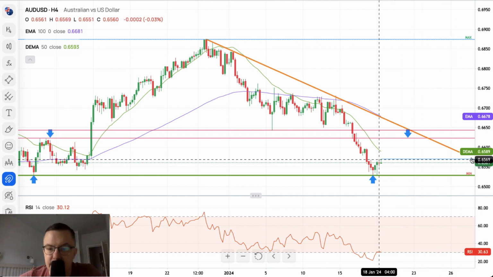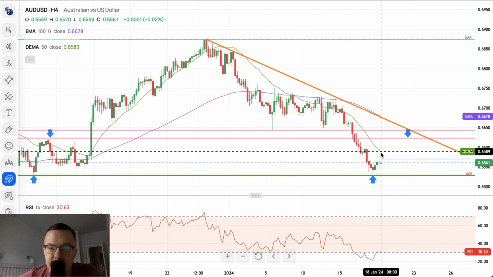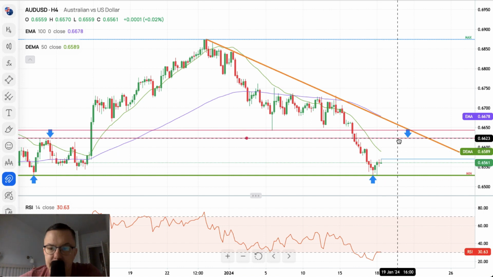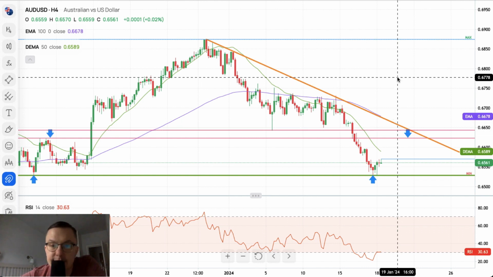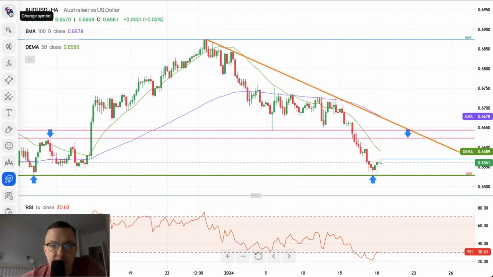First technical level is 6,570, then 6,589, which is the moving average. Then there is 6,623, and then 6,643. So plenty of the technical resistance for the Australian dollar bulls. Let's see how they will cope with this.